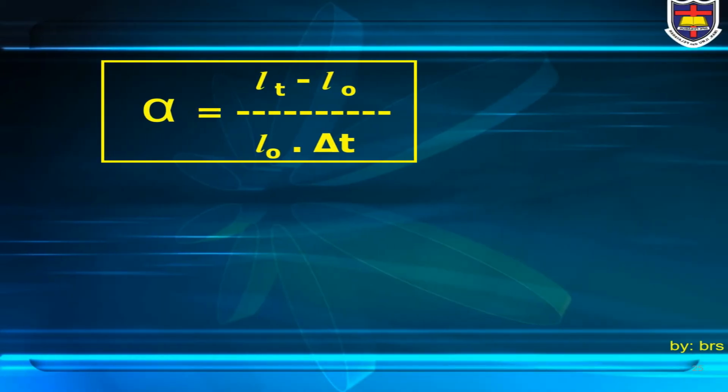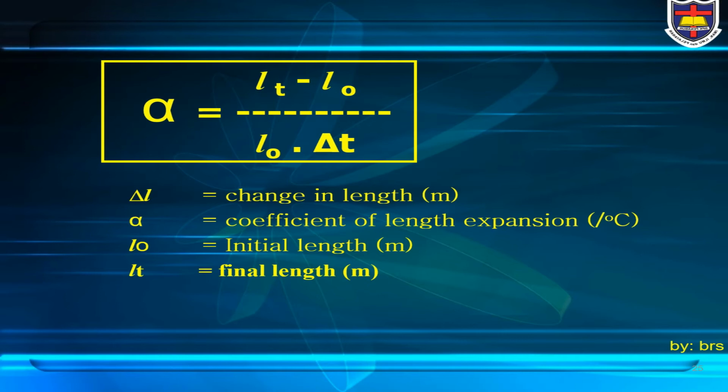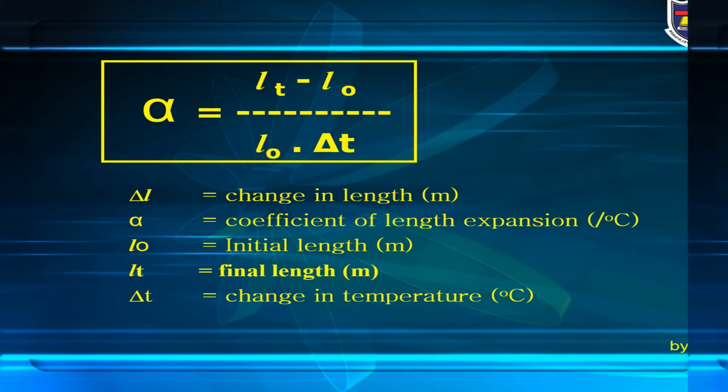We can write the formula of the coefficient of length expansion as alpha equals LT minus L0 divided by L0 times delta T, in which delta L is the change in length, the unit is meter. Alpha is the coefficient of length expansion, the unit is per degree Celsius. L0 is the initial length, the unit is meter. LT is the final length, the unit is meter. And delta T is the change in temperature, the unit is degree Celsius.